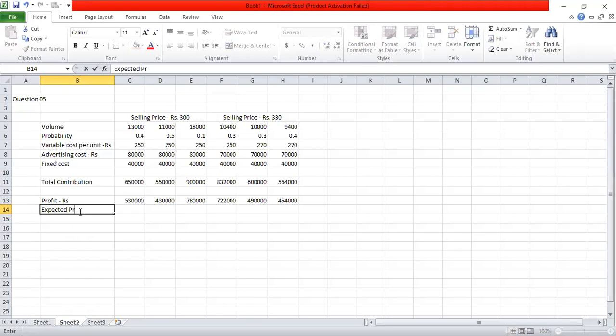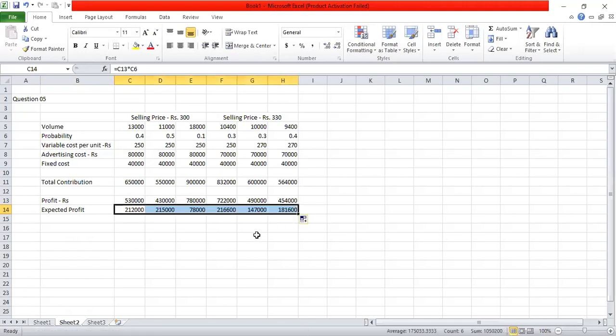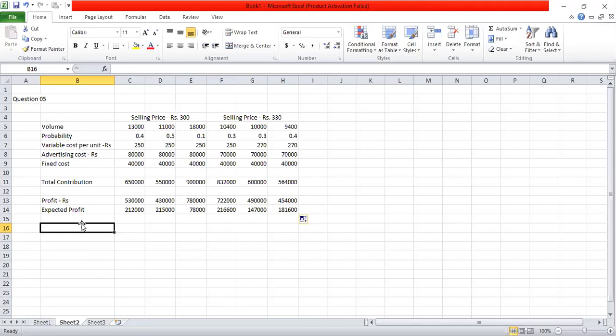Expected profit, that will be the profit under each volume, under each selling price, into the probability. So the expected profit when the volume is 13,000 and the selling price of 300 is 212,000. Multiply the profit by the probability. So I can do that for all the volumes, and thereafter I can calculate the total expected profit for a particular selling price.